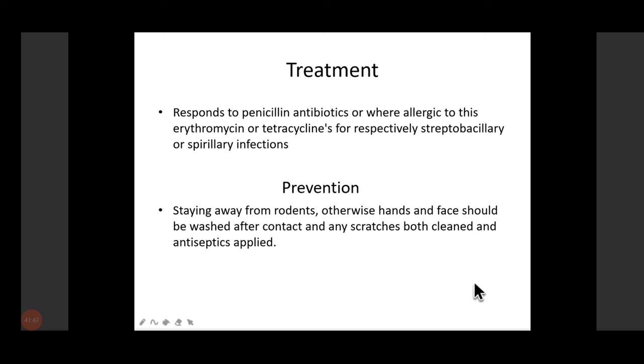Otherwise, the hands and face should be washed after contact, and any scratches, if there, should be cleaned, and an antiseptic should be applied. So this was all about Spirillum minus.